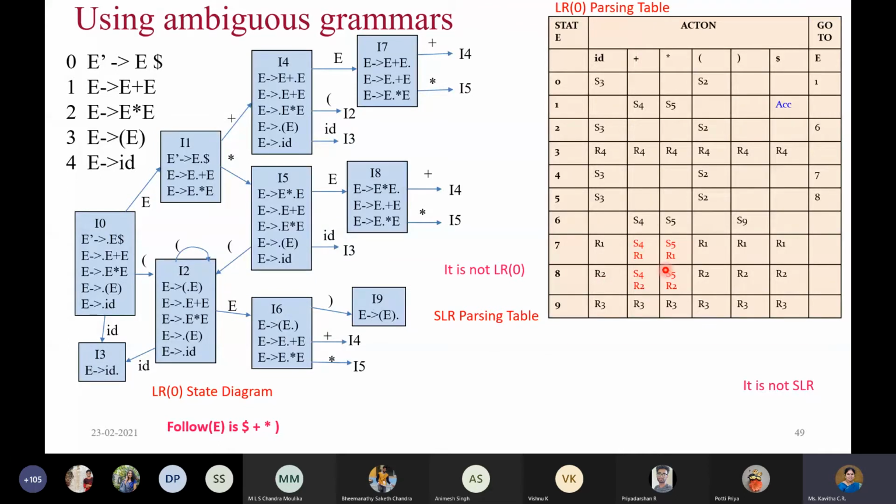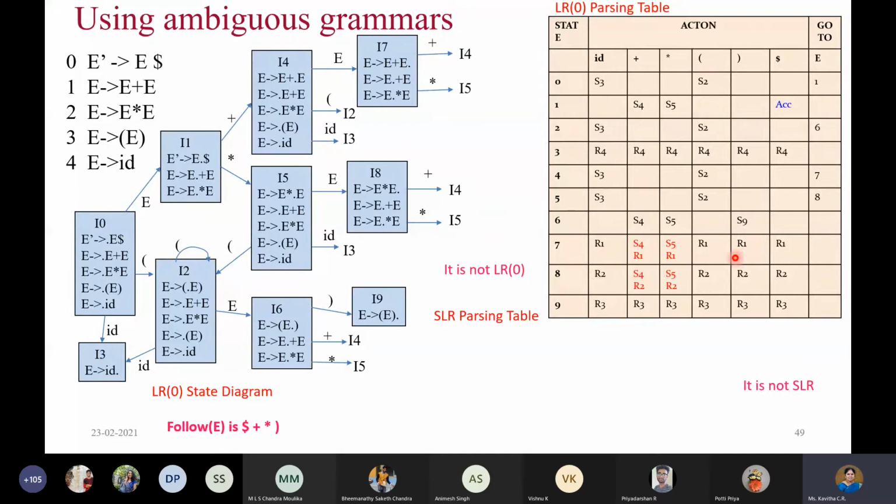And because for the same symbols we have the shift operation also, S4 and S5, at 8 also we get the shift reduce conflict. At state number 9, we have rule number 3 to be used for reduce action. So at state number 7 and state number 8, we have got the shift reduce conflict.